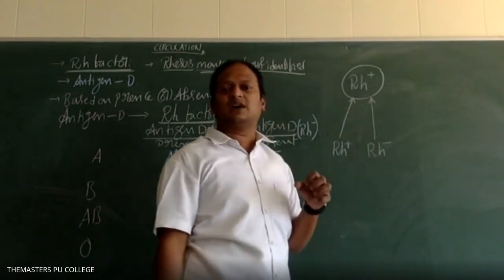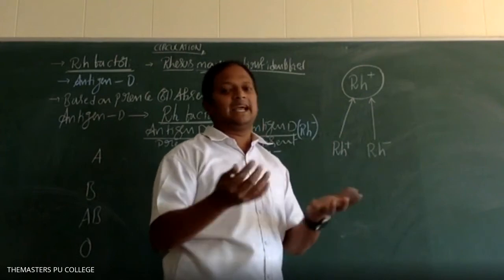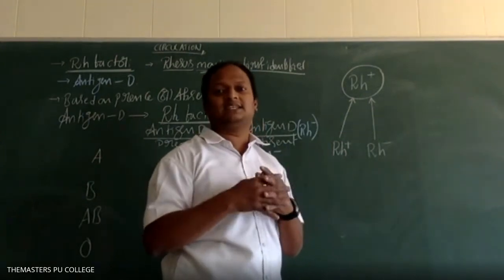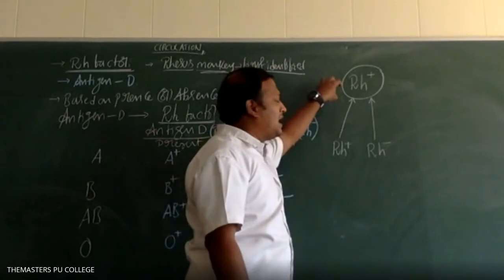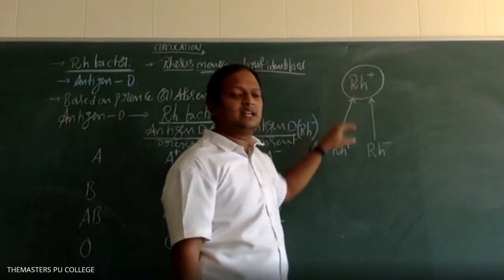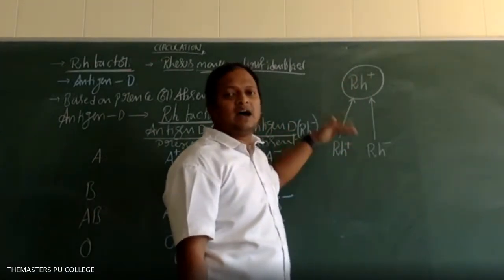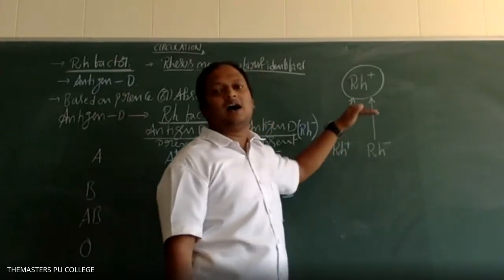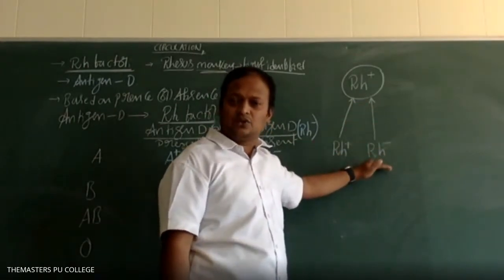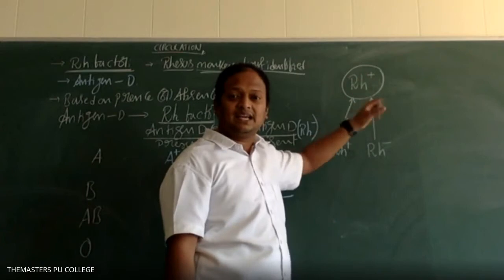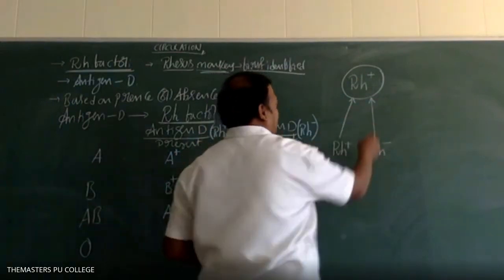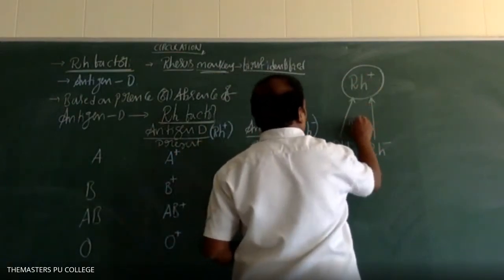Receive means what? They can receive any type of blood, with matching. Rh positive persons are able to receive blood from Rh positive and Rh negative, so clumping does not occur. So compatibility is there, complete matching.